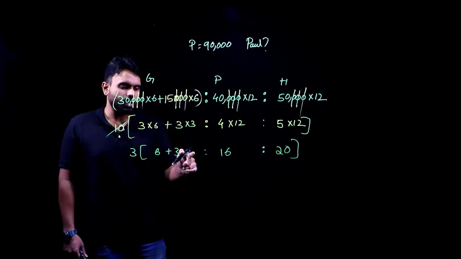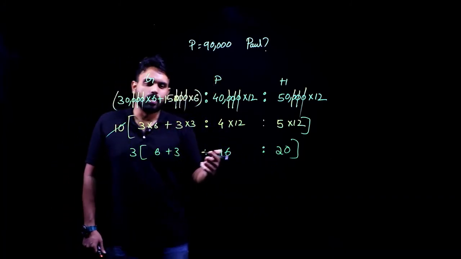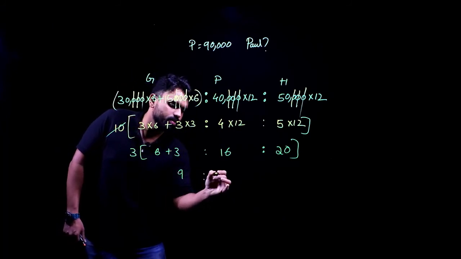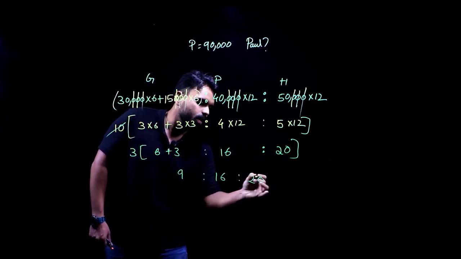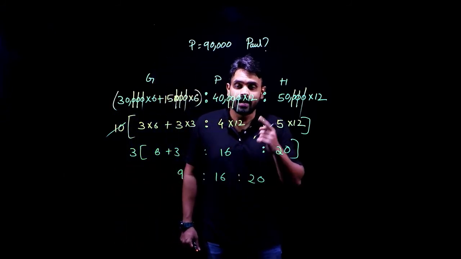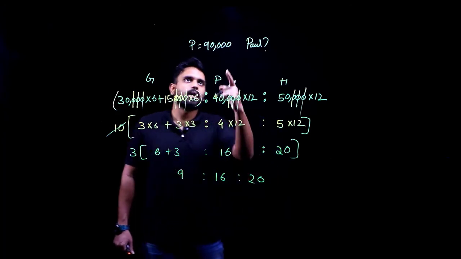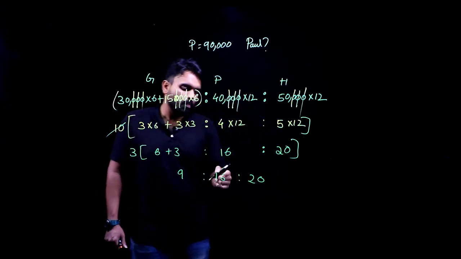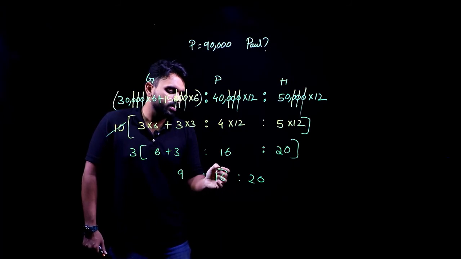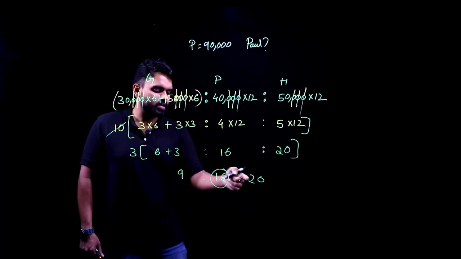Okay. Anything in common between 9, 16 and 20? No. So, 9 is to 16 is to 20 will be the ratio of their investments. Now, he is asking about Paul. Paul will have what? Paul is where? Paul is the middle guy. Paul is having an investment of 16 parts out of the total of 16 plus 20 plus 9.